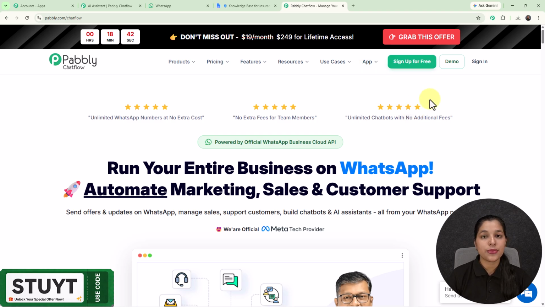And if you sign up your account for free over Pabbly Chatflow, you get 100 free credits every month for practicing and exploring Pabbly Chatflow. It means you are getting a chance to test and create this automation for free inside Pabbly Chatflow. But if you are an existing user like me, then you can just click over this sign in.